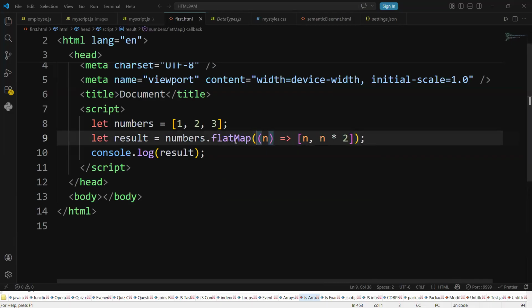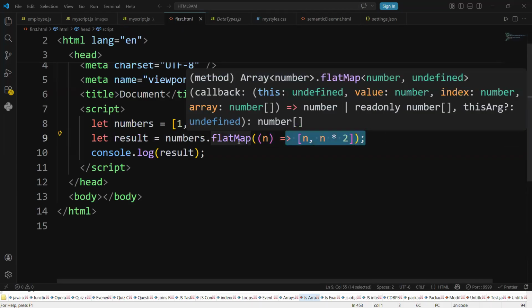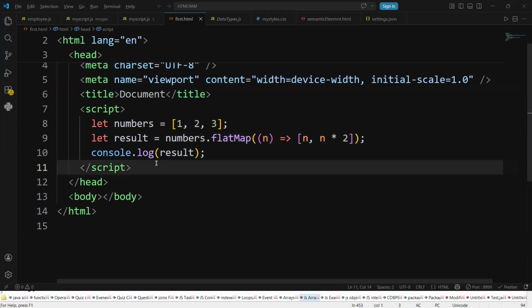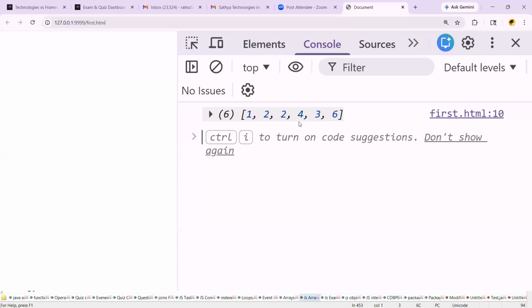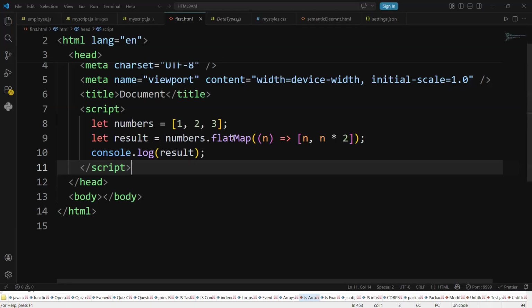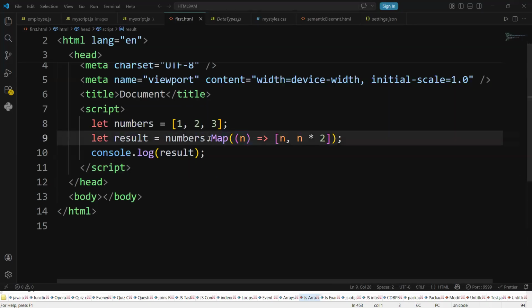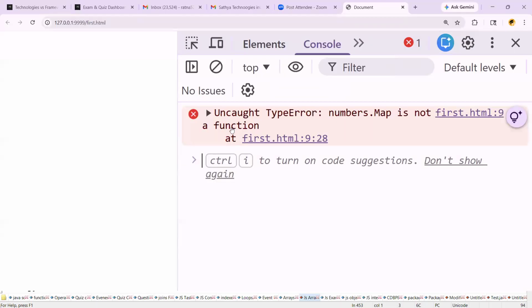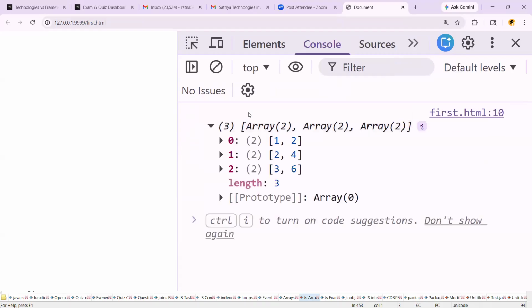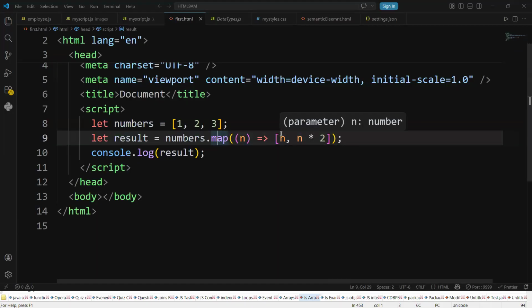What will the flat map do? First map is applied, then it takes the flat. Then the answer here is 1 2 2 4 3 6. With only the map operation, what do we get here? A nested list, right? You can go for the map function with small letter. Fine. We got the array of 2 elements, 2 elements and 2 elements. That's it, guys. Got it? Completed, right?